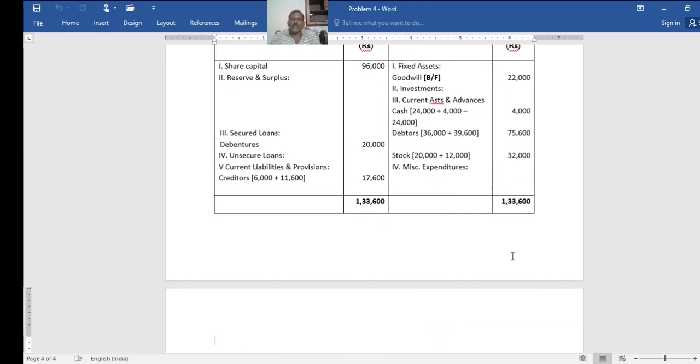Then reserves and surplus, in this problem no item under that. Then secured loan, debenture: always, unless and otherwise stated, all debentures must be considered as secured loan. So that is 20,000. Then unsecured loan, nothing here. Current liabilities and provisions: creditors 6,000 from Ram Limited plus 11,600 from Raj Limited, total 17,600. Total of the balance sheet is 1,33,600. So this is about the problem, a very simple problem.